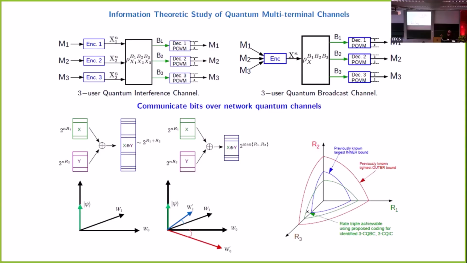Today we will present a poster on information theoretic study over quantum multi-terminal channels. My work focuses on communicating classical bits over quantum interference and quantum broadcast channels, specifically the 3-user quantum interference channel and the 3-user quantum broadcast channel. We aim to characterize the achievable rate region and the capacity region of these two channels.